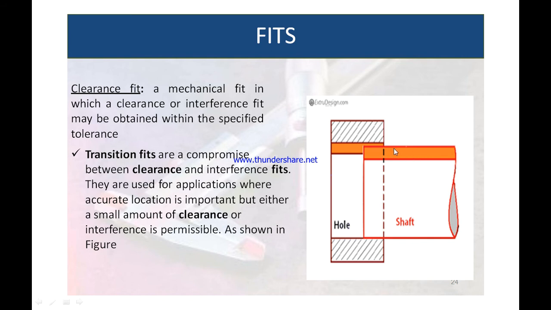In this particular case, the higher limit of the shaft is greater than the lower limit of the hole, but it is less than the higher limit of the hole. I will again explain. The higher limit of the shaft is greater than the lower limit of the hole, but less than the higher limit of the hole. This particular fit is called a transition fit. It is either clearance or interference.